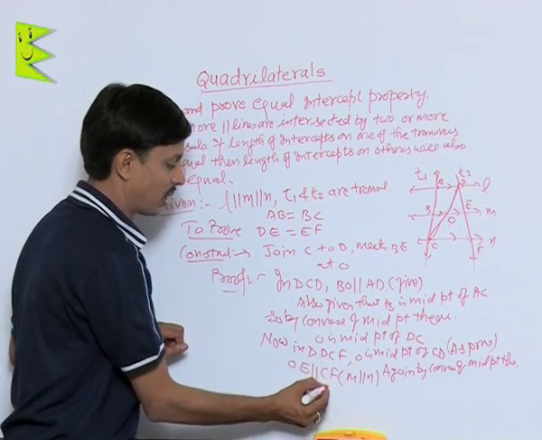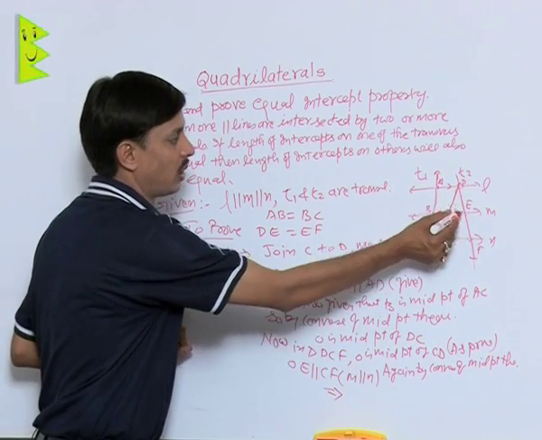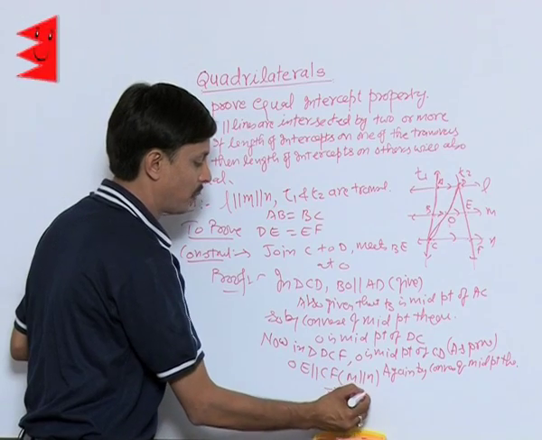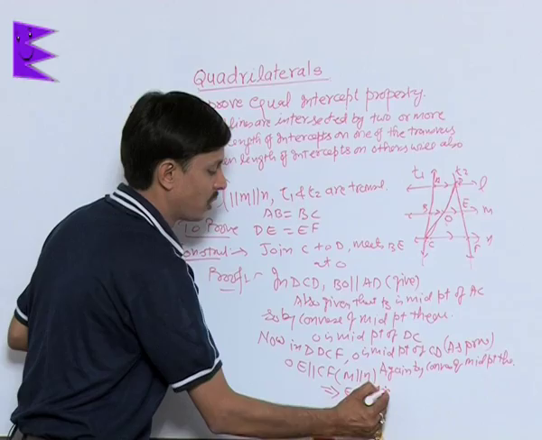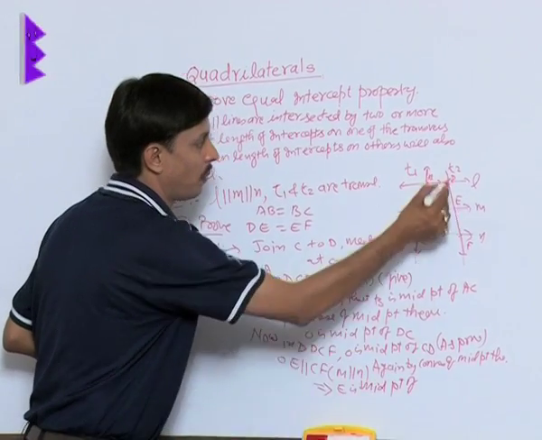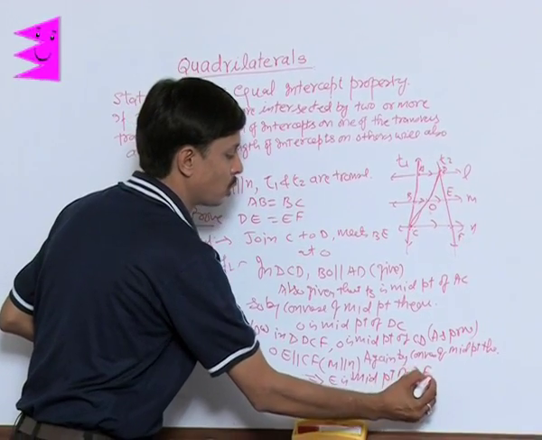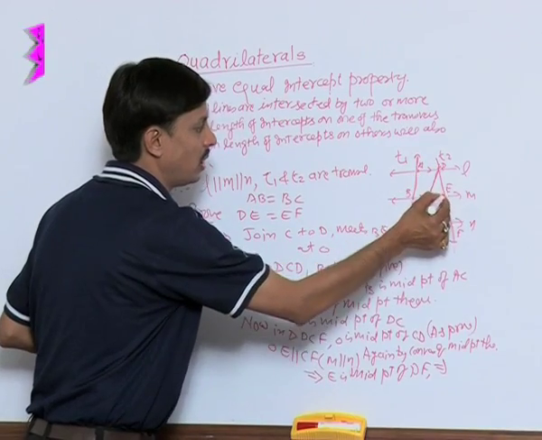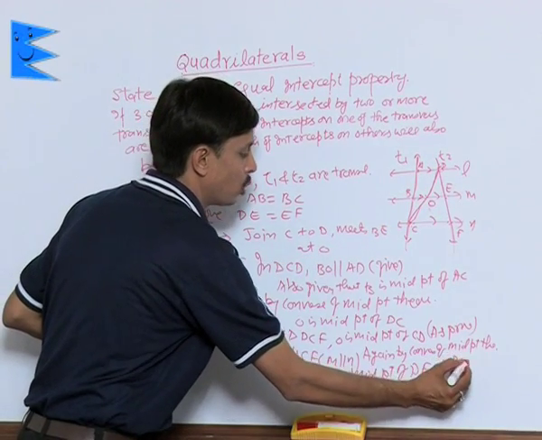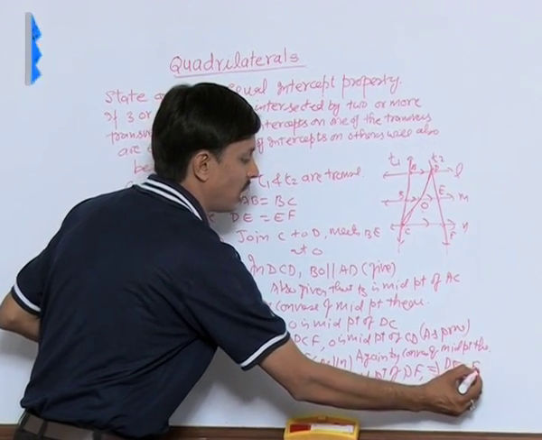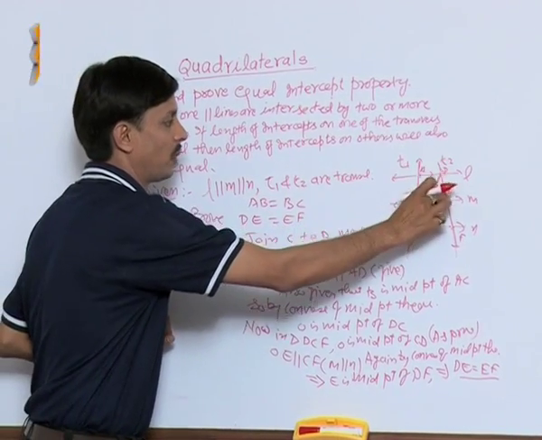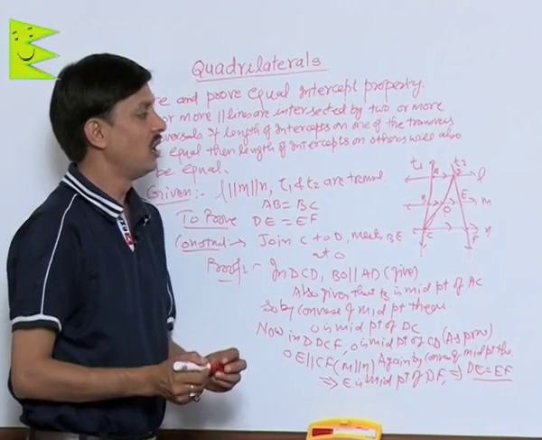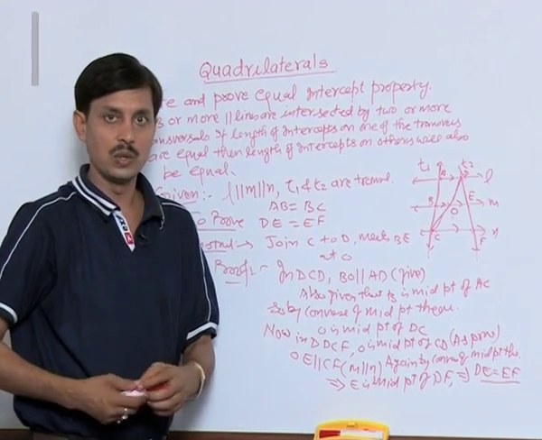So again by the converse of the midpoint theorem, we can conclude E is the midpoint of DF. So DE is equal to EF. This we wanted to prove, that the lengths of intercepts on the second transversal are also equal.